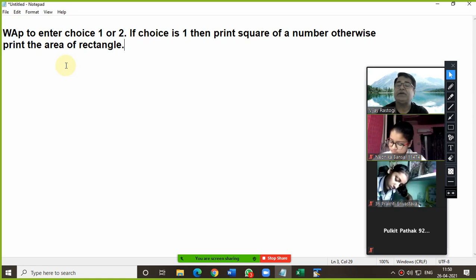We have to enter choice 1 or 2. If choice is 1, then print square of a number. So that number you are supposed to take as input. If the choice is 2, in that case, you need to print the area of rectangle.